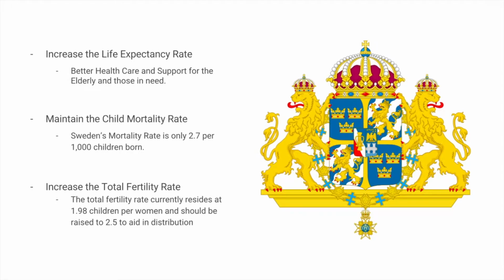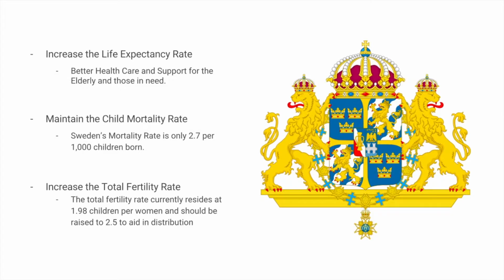The population plan for Sweden consists of increasing the life expectancy rate through the usage of better healthcare and support for the elderly and those in need, such as children, sick people, or mentally ill. The second point is to maintain the child mortality rate. Sweden's mortality rate is only 2.7 per 1,000 children born to be exact, and this is a good rate to stay at over the next couple of years.